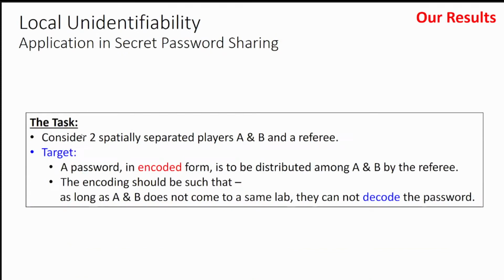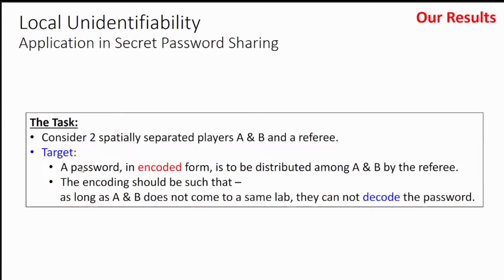So now let me move to the application of local unidentifiability, and we have described in our paper an application in secret password sharing. So the task is like that. Consider that there are 2 players, as I have shown, Alice and Bob, who are spatially separated and can communicate classically over phone, and there is a referee.